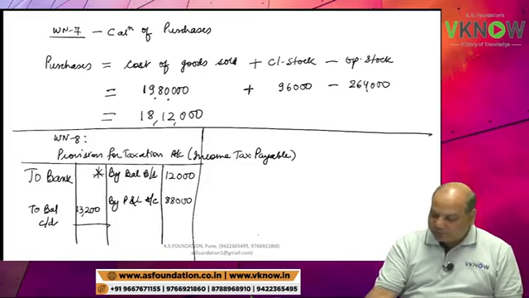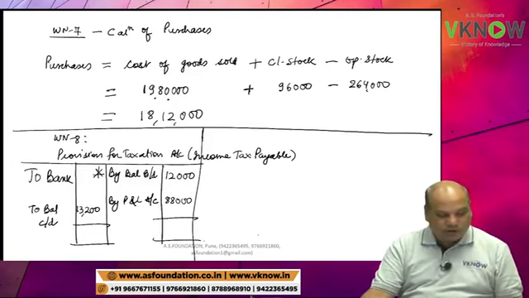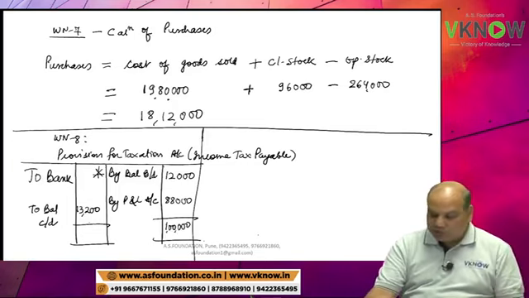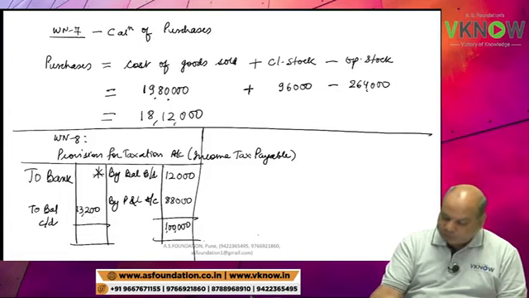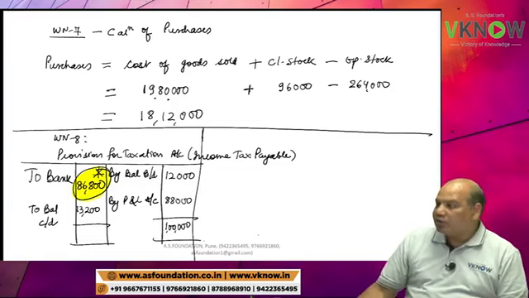The balancing figure here represents your actual payment of income tax. Take credit side total 1 lakh minus 13,200. So that is 86,800. 86,800 is your missing figure, and that is income tax paid during the year.